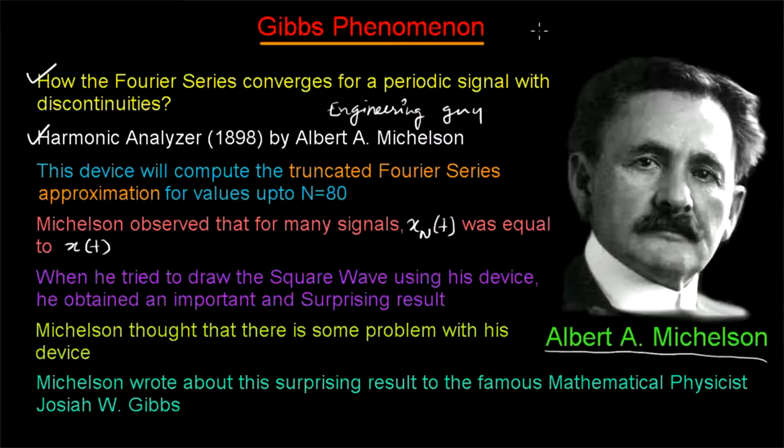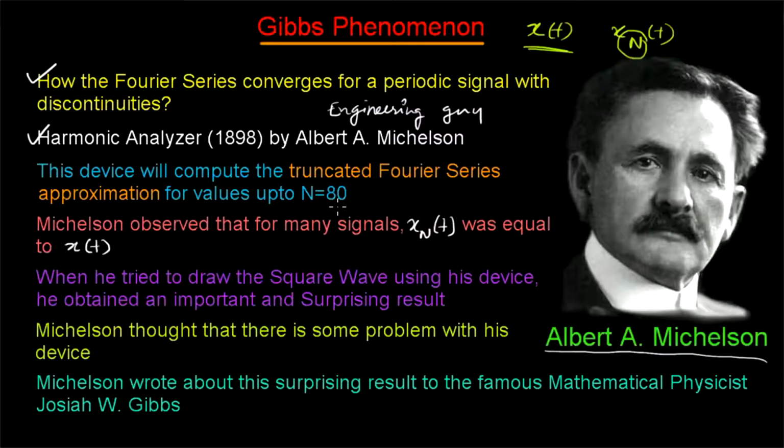The truncated Fourier series means: consider x of t as our signal and x_N of t as the truncated Fourier series. That means we are trying to represent the signal x of t using a finite number of harmonic sinusoidal components. That is why this N is there. We need to consider the complex exponential components from minus infinity to plus infinity, but we are not considering that here. We are considering only a finite number of components. That is why it is known as the truncated Fourier series approximation.